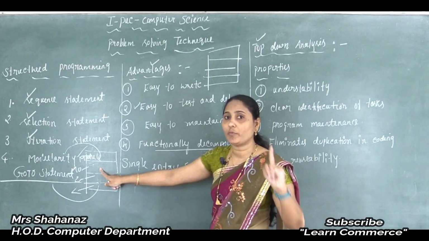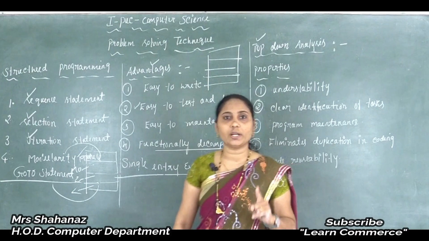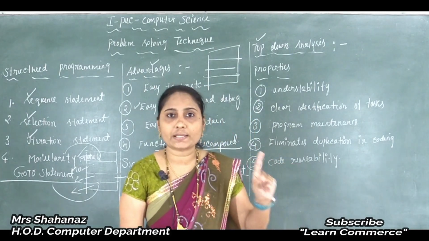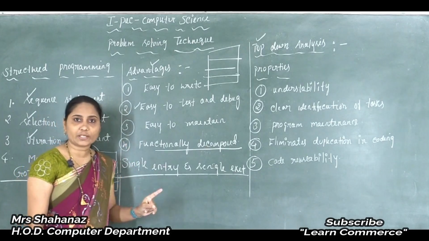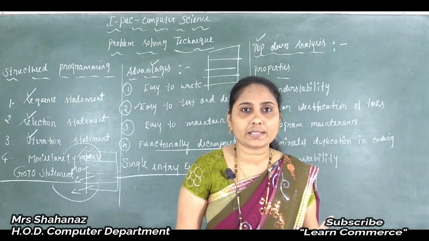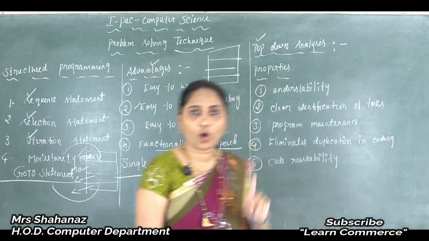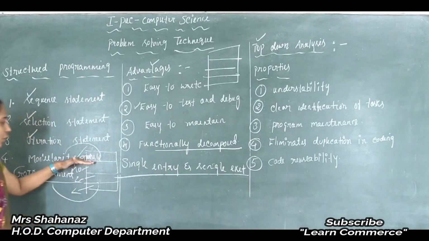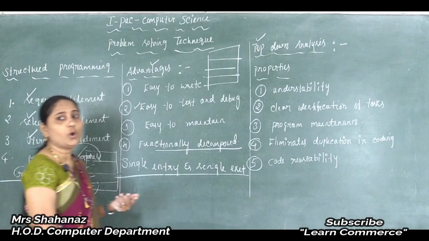Such a page is going to be divided into a number of parts. Correct? It is the meaning of functional decomposition. And I also said the other name of top-down design is stepwise refinement or modular approach. And lastly we can say it works on the process of divide and conquer. Clear this one? Divide the program and get the execution solution of the program, like that it is going to work.